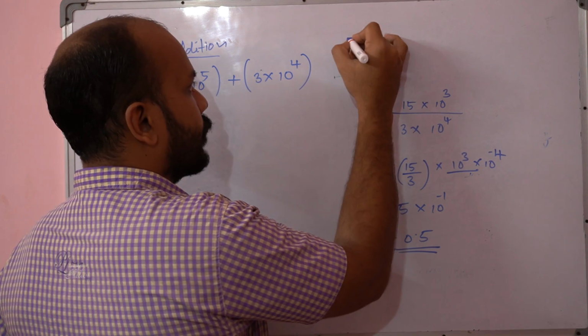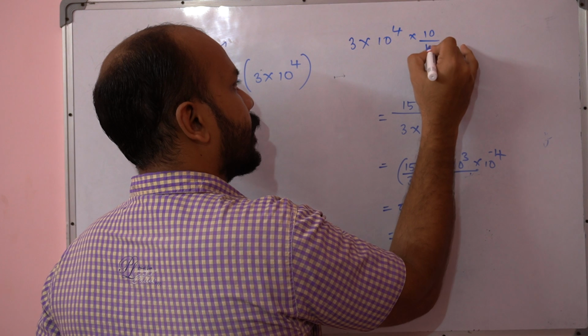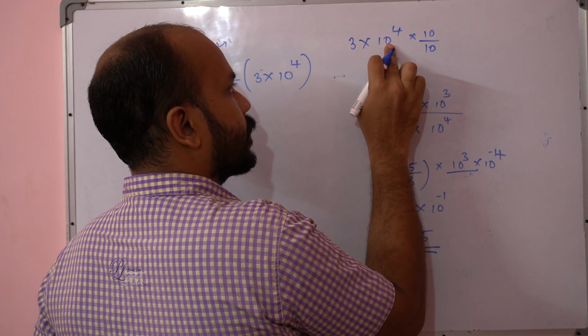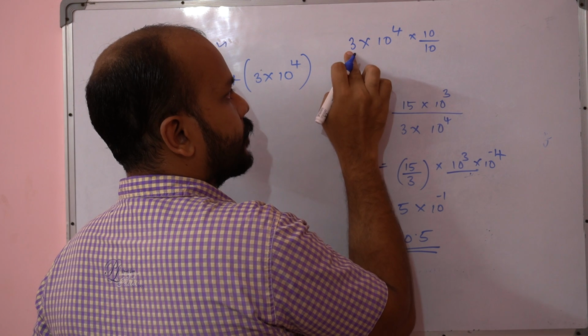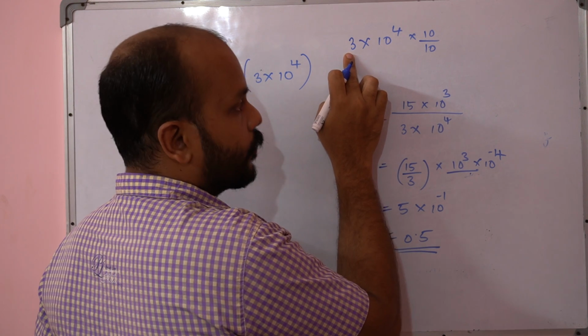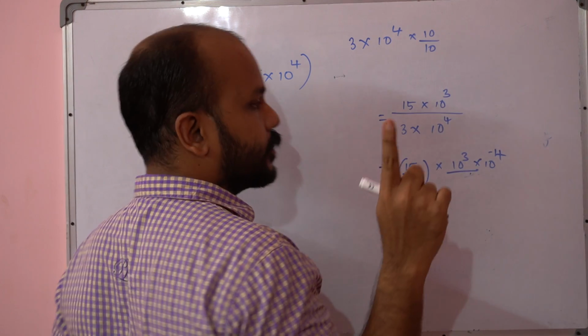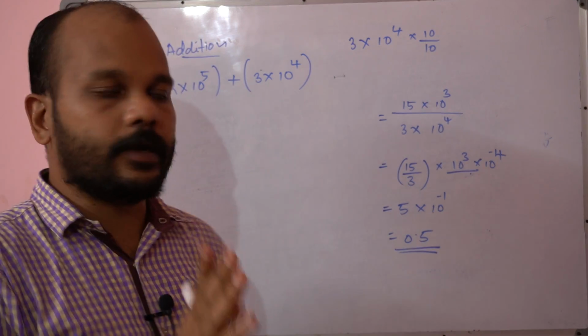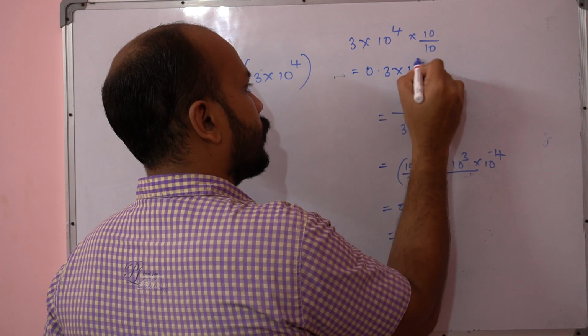Okay, let's see how we will do. 3 into 10 raised to 4 into 10 divided by 10. I multiply this 10 here, so it changes into 10 raised to 5. This other 10, I divide with 3, so it changes into 0.3. Why am I multiplying with 10 divided by 10? Because 10 divided by 10 is 1, so it won't change the overall value, right? So it will become 0.3 into 10 raised to 5.